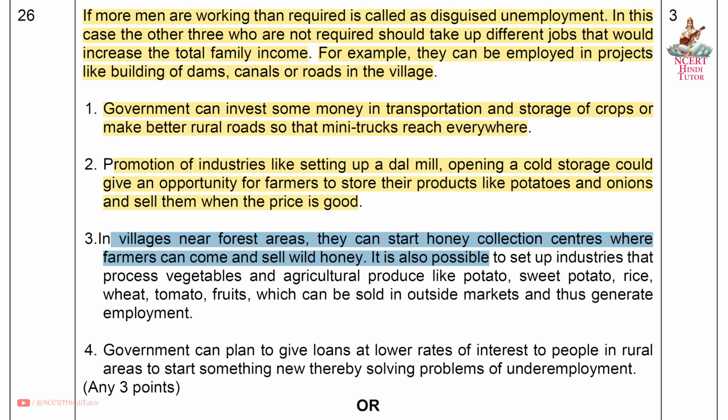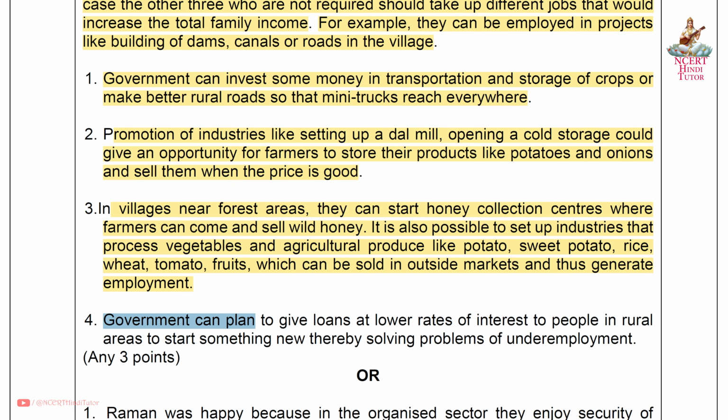It is also possible to set up industries that process vegetables and agricultural produce like potato, sweet potato, rice, wheat, tomato, fruits, which can be sold in outside markets and thus generate employment. Fourth, government can plan to give loans at lower rates of interest to people in rural areas to start something new, thereby solving problems of underemployment. Friends, you can write any 3 points from the given points.